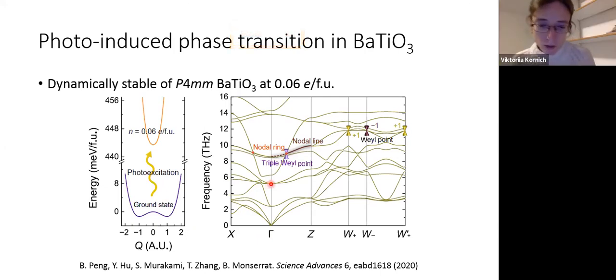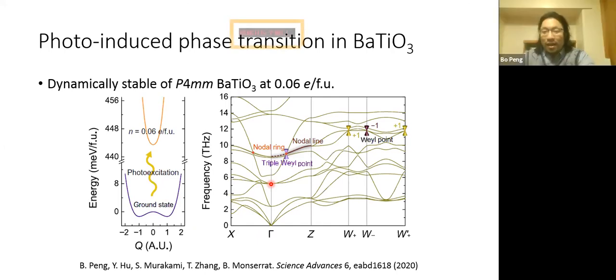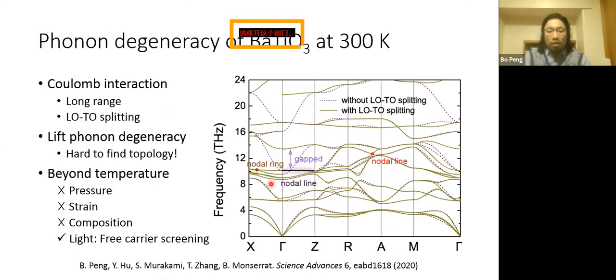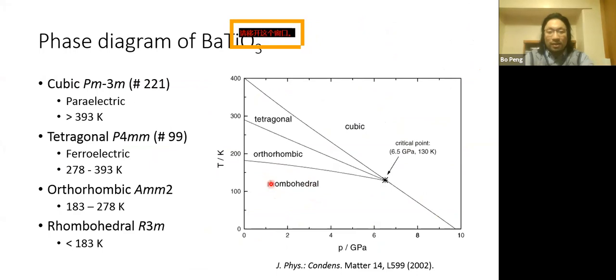But why was it imaginary from the very beginning? So this system is not very stable. The cubic structure is not the ground state. As you can see here, the tetragonal state is not the ground state either.